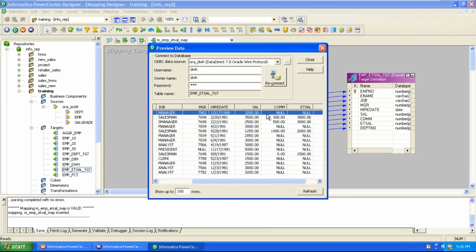What happened here? For the first row, salary is 3,200, but commission is null. So whenever we add a not null value to a null value, the output is also null. Null means it's not zero. Zero is not a null value. It is a valid value. It has some identity. Zero has identity. Null value has no identity.